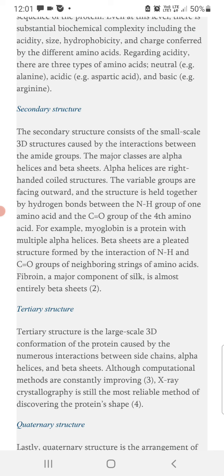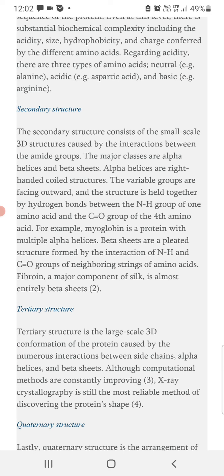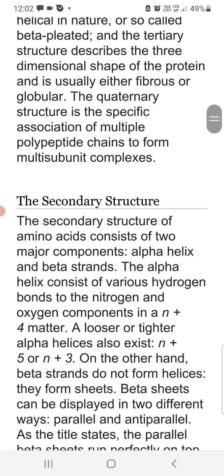So it will be a three-dimensional structure, with numerous interactions between side chains, alpha helices and beta sheets. Although computational methods may be improving, crystallography will be of more use as compared to computational methods, because the accuracy of the structure is given by crystallography.